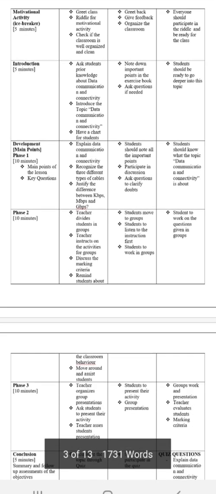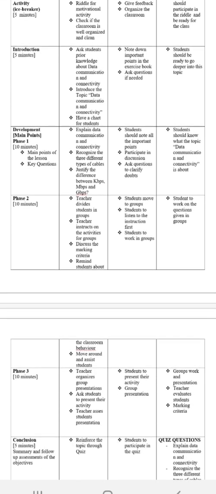After that, I will be moving to phase 2. Over here, I will be dividing my students into groups, but before dividing them into groups, I will ask them if they are at their correct places and ask them to move quietly into groups so that they can answer the